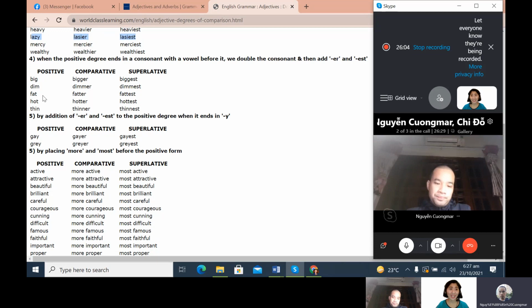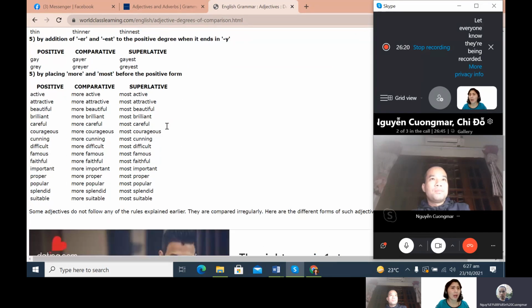Yeah, clear. Okay. Dim, dimmer, dimmest. Fat, fatter, fattest. Hot, hotter and hottest. Thin, thinner and thinnest. Okay, this is rule number 4. Now let's move on to rule number 5.